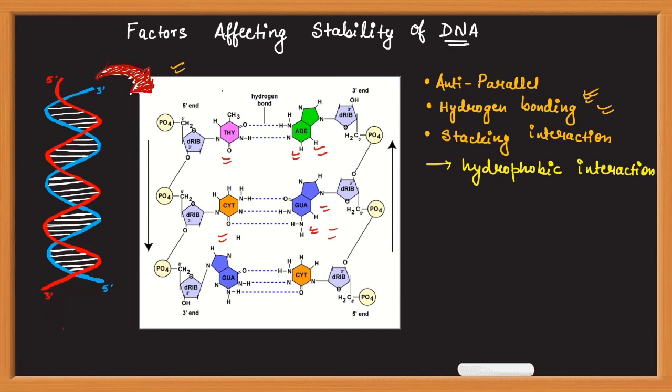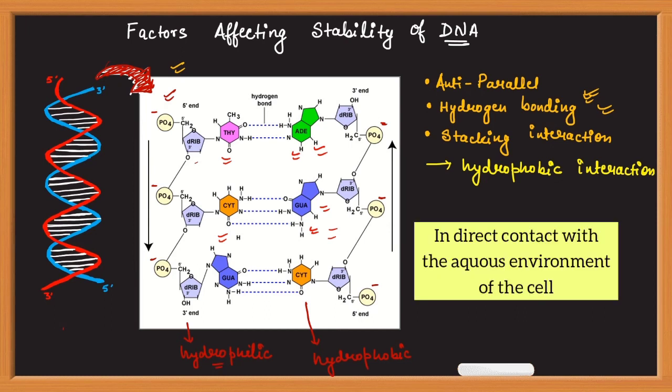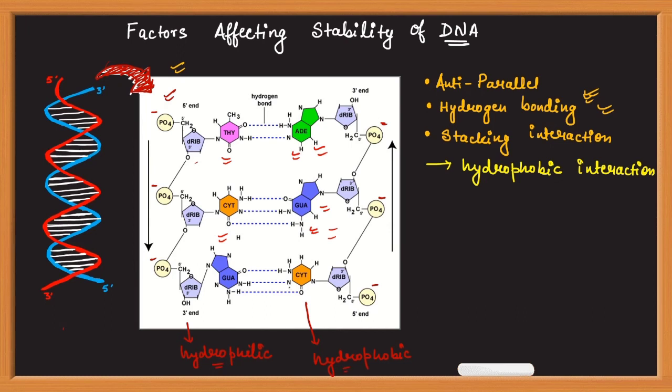So if you see in this structure, you will find that this backbone of nucleic acid, which is made of sugar and phosphate, is hydrophilic in nature. Okay, and these nitrogenous bases are hydrophobic in nature. Because the backbone structures are hydrophilic, they are present on the outside of the nucleic acid structure, and these hydrophobic nitrogenous bases are buried in between the two strands.